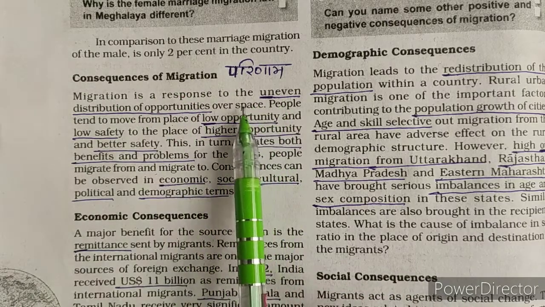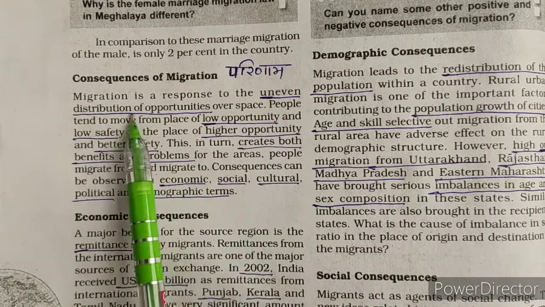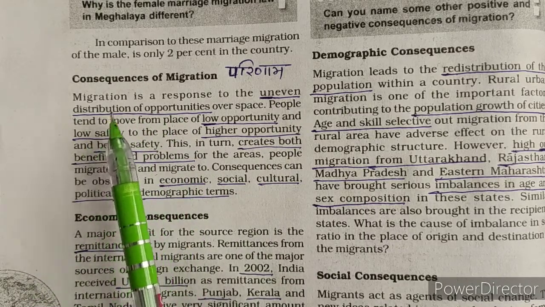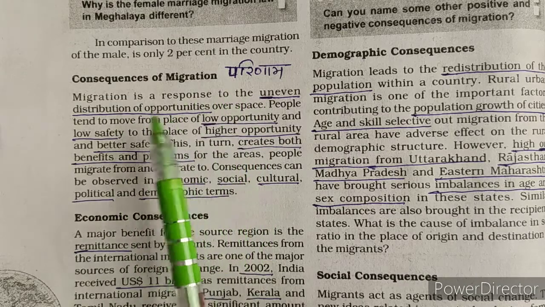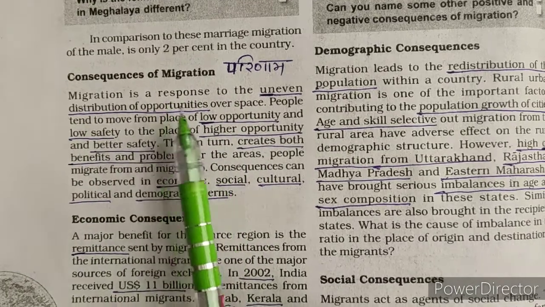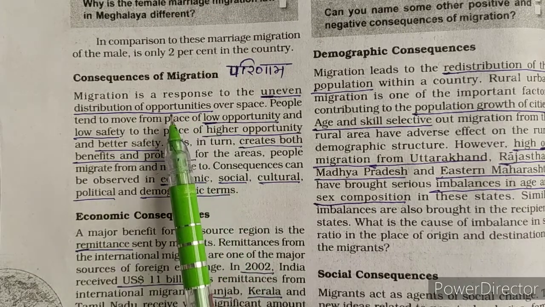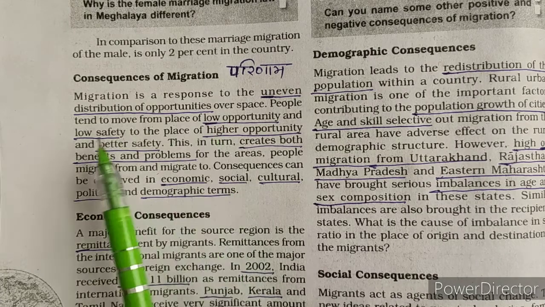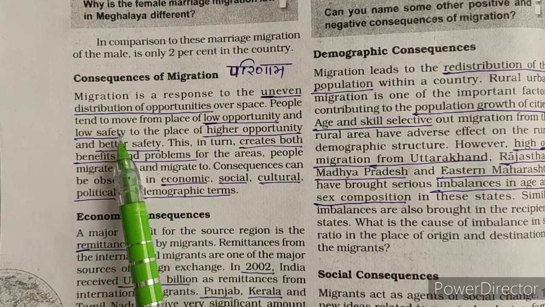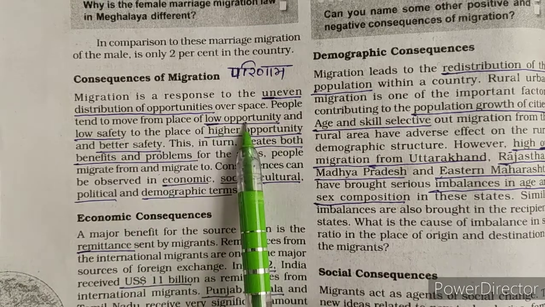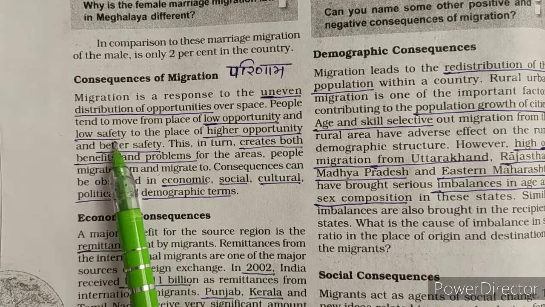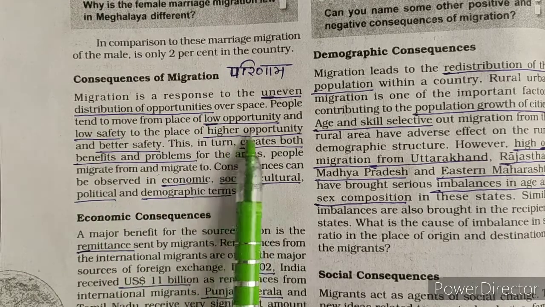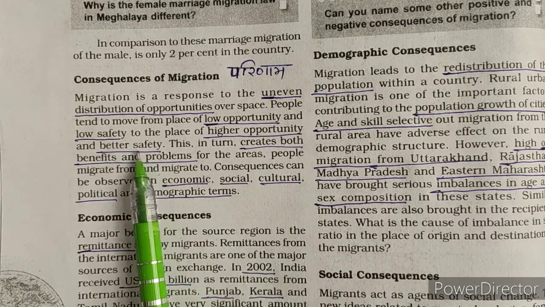One more cause is mentioned here, that is uneven distribution of opportunities. There are opportunities in some states, in some countries, but in others there are no opportunities or low opportunities, as well as low safety measures. So where there are low opportunities and low safety measures, people leave that state and move to another state, where there are higher opportunities and better safety measures.